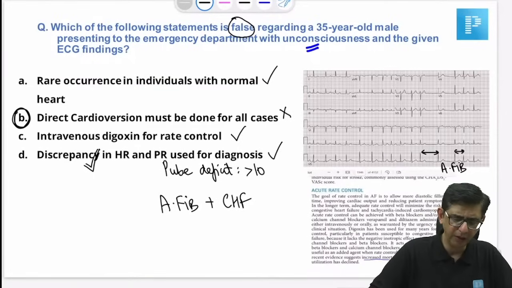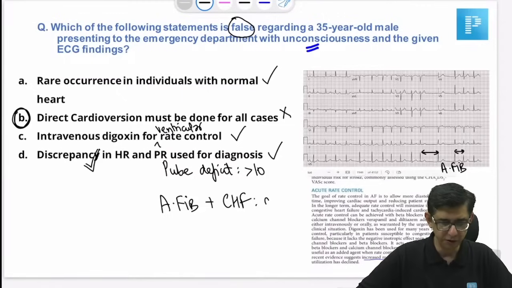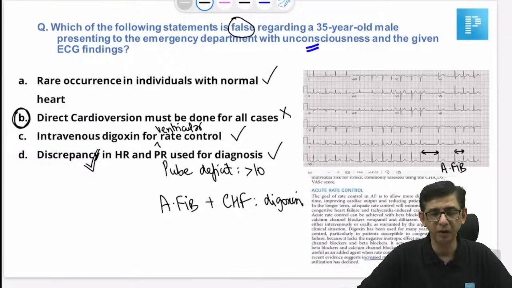Ventricular rate control. Okay, I'll add that, Amrit. That's a good input. Ventricular rate control. But then again, we don't start with digoxin. वो तो पुरानी बातें हो गई. Only in atrial fibrillation with heart failure is when we use digoxin in the patient. Yes. So I think we are sorted and had a good debate on this one, healthy discussion.